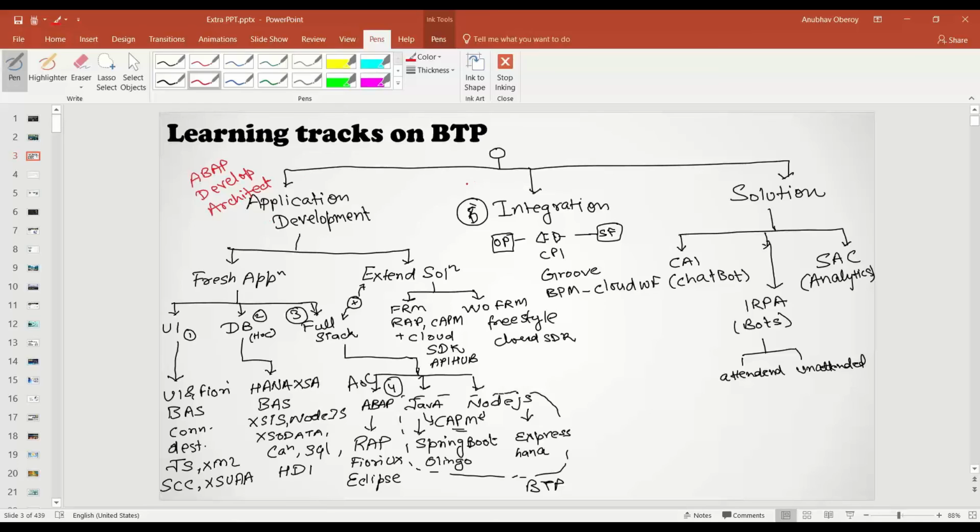If you are an integration consultant like an SAP PI/PO consultant or SAP business process management, BPM consultant, you can go with the integration-related topics.